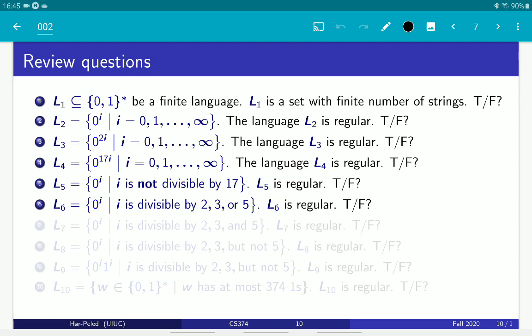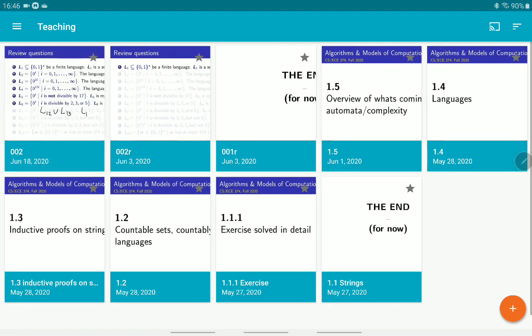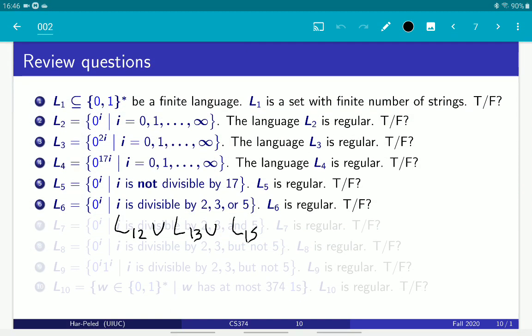Okay, next one. All the strings over zeros such that the length is divisible by 2, 3, or 5. Well, let's write down all the strings whose length is divisible by 2. We already know it's regular because we did similar stuff above. Take all the strings whose length is divisible by 3, and take all the strings whose length is divisible by 5. And then just take the union. We know that a finite union of regular languages is regular. Each one of those languages is regular, so this language is regular.